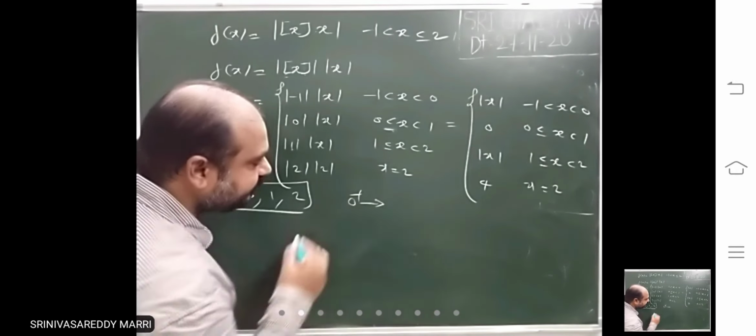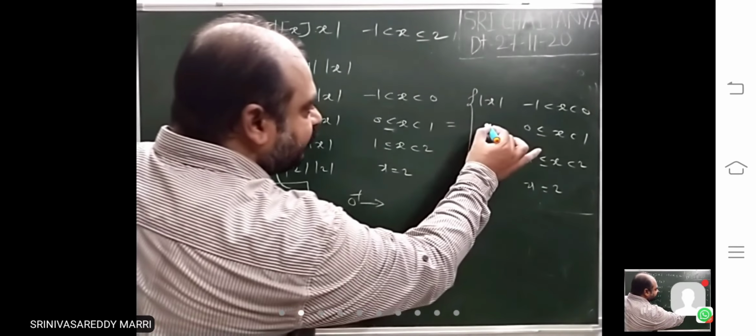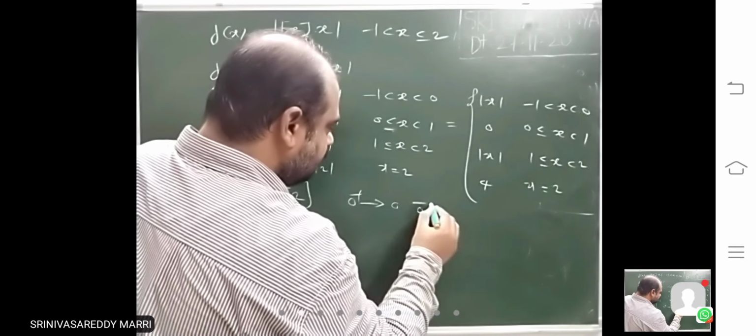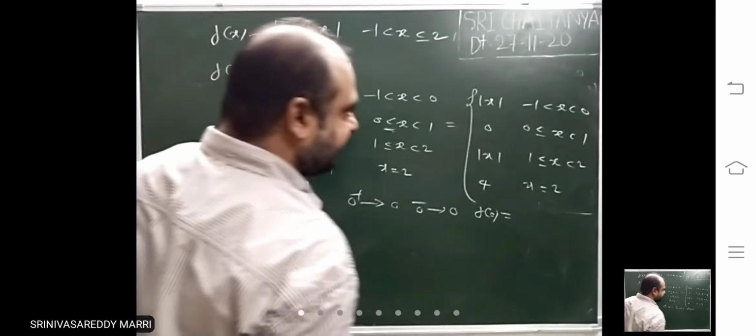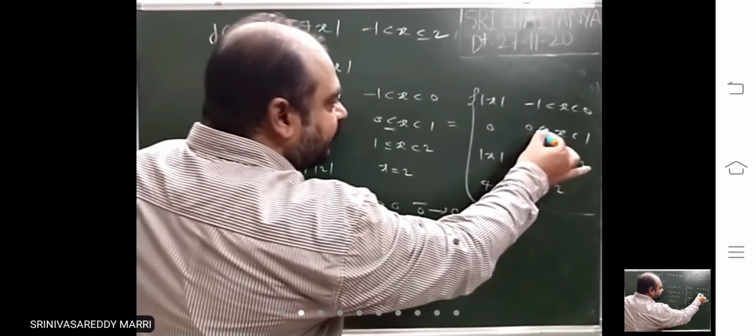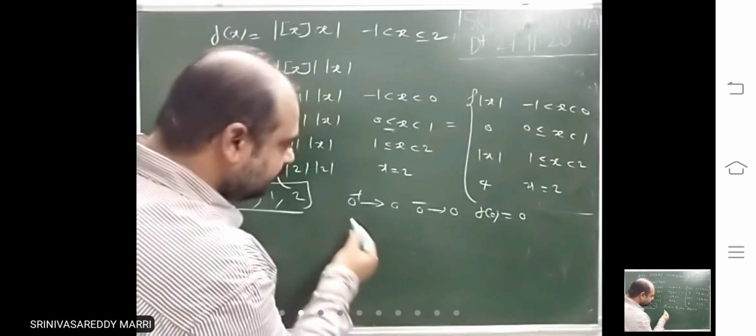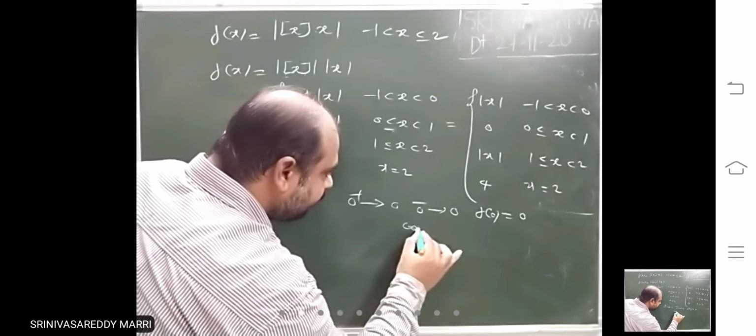At 0, the right limit is what? 0. The left limit is what? 0. F of 0 is necessary. F of 0 is what? At 0 this is 0. All three are equal. Therefore continuous.